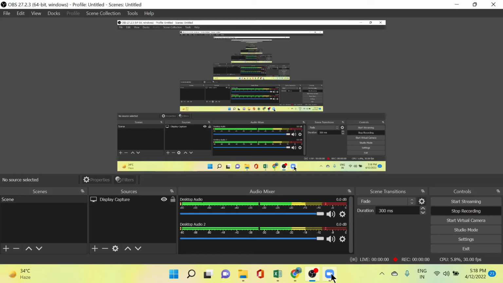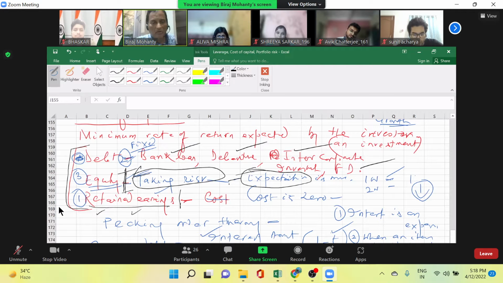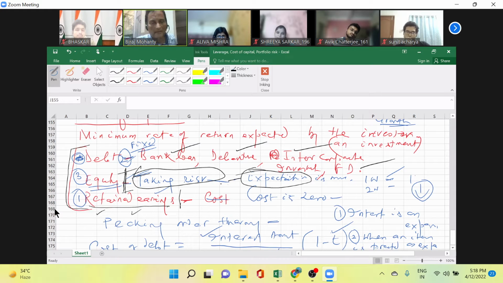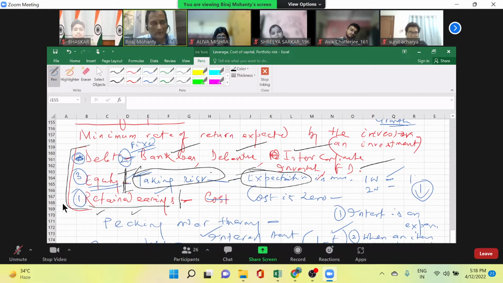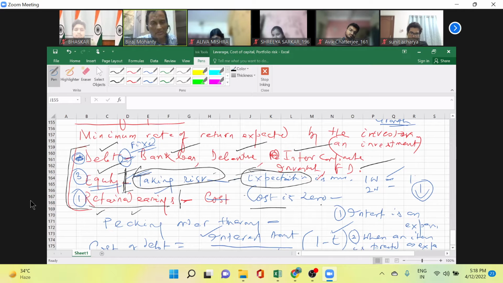Will expect higher return. Today they have invested, they don't know. If you cannot manage your company properly, the whole amount of money will go. So equity holders expect the highest. Then next is the debt holders' expectation. But retained earnings is your own money. It doesn't have a cost. Cost is zero.